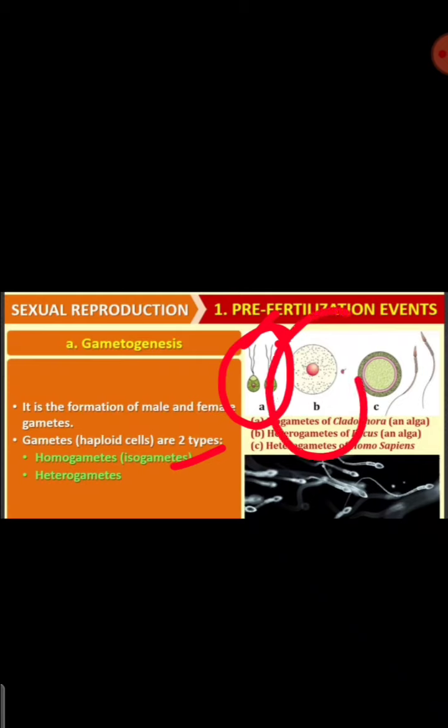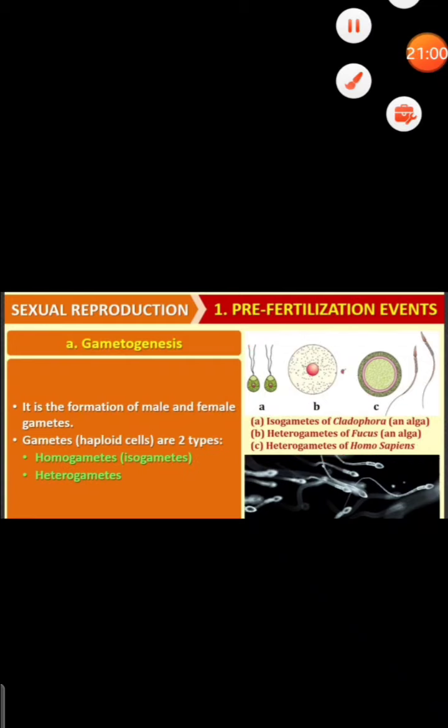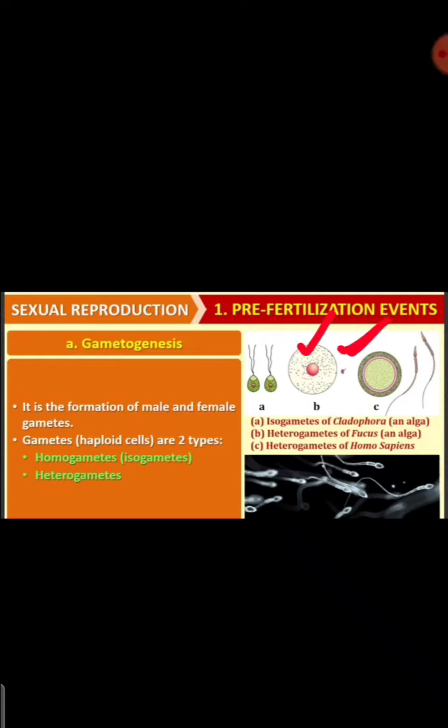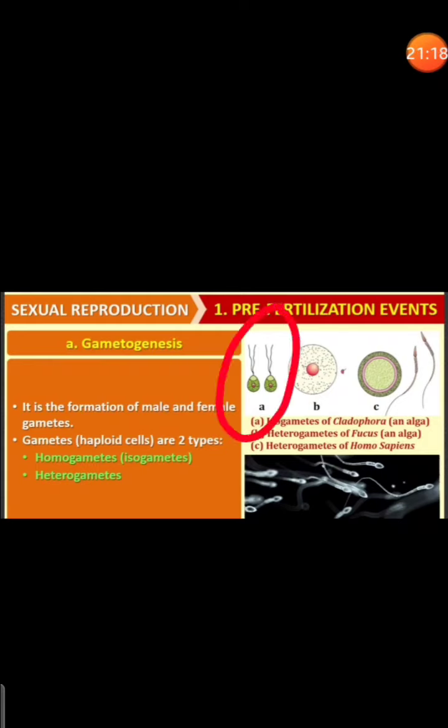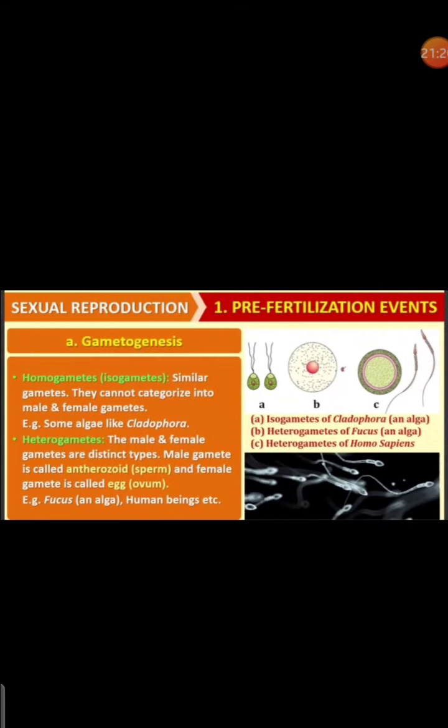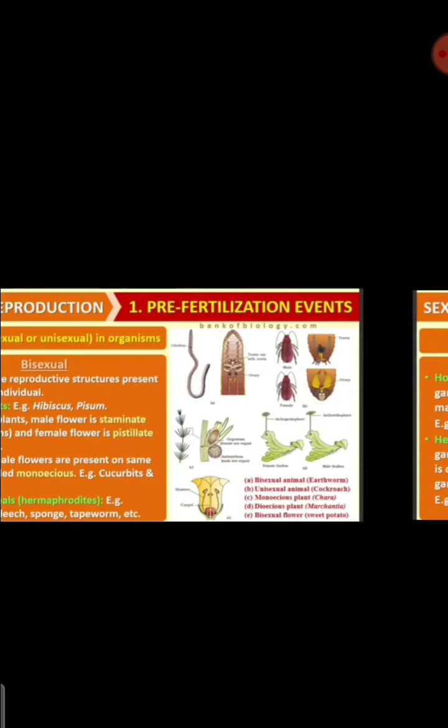Heterogametes are male and female gametes that look entirely different. Here you can see a female gamete and a male gamete, a sperm and an egg, and they look entirely different from each other. Then we call them heterogametes. When they look exactly like each other, we call them homogametes. So in gametogenesis, we studied homogametes and heterogametes.